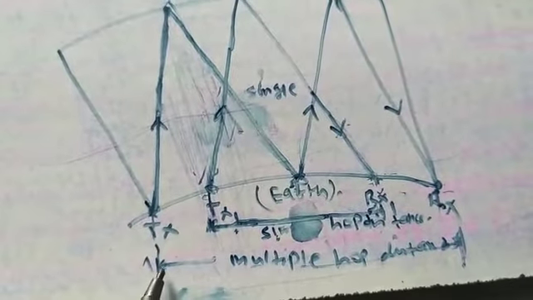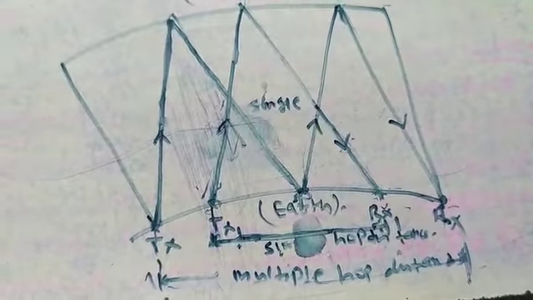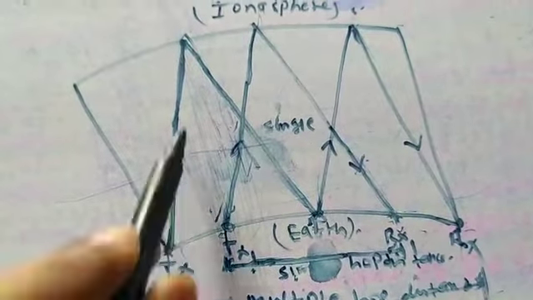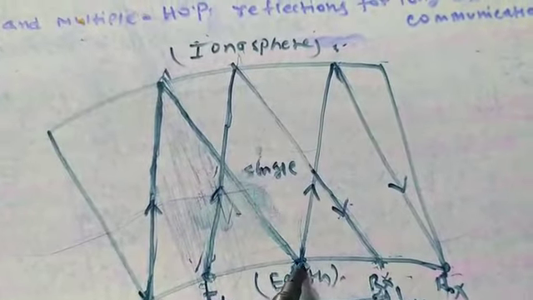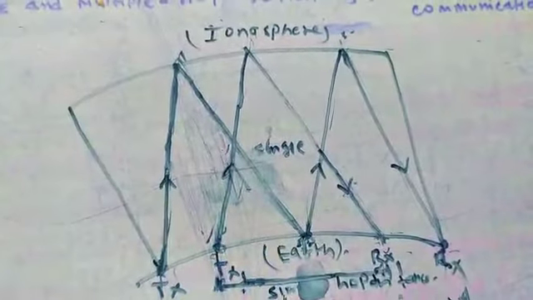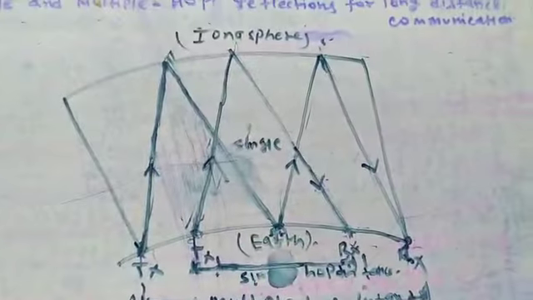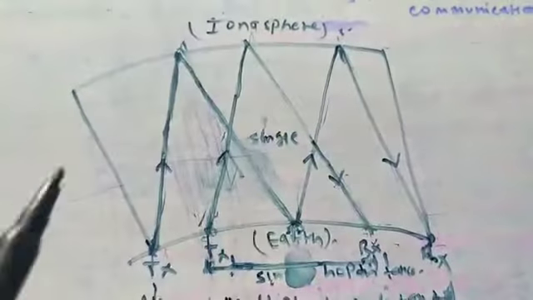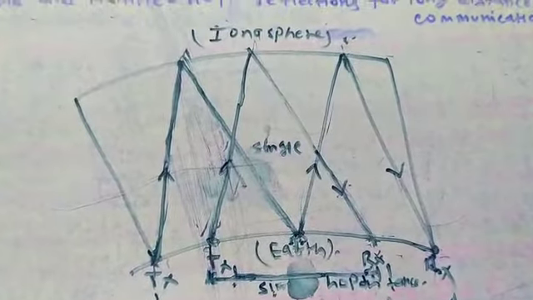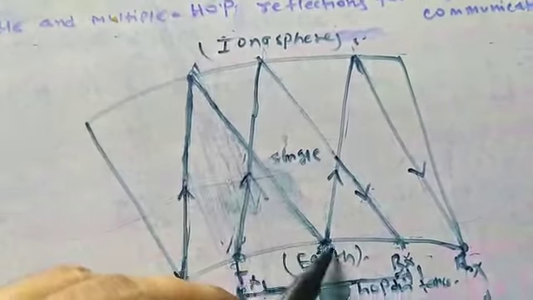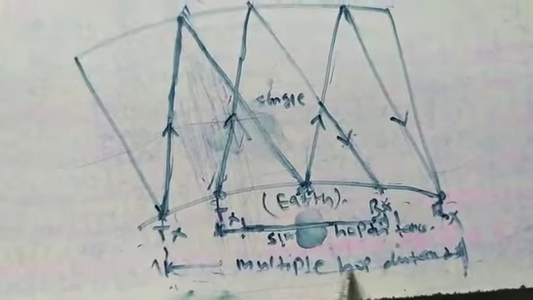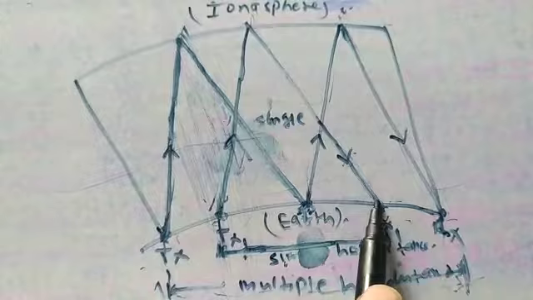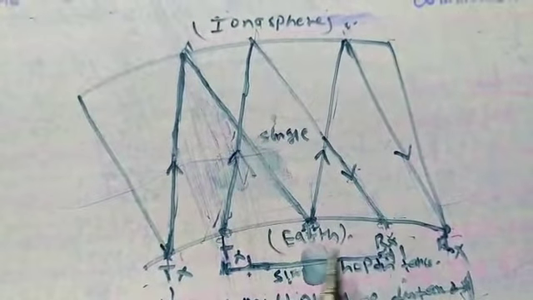So through ionospheric wave propagation you can increase the geographical distance or the coverage area by increasing the multiple hops. Here we are using two hops. This is the first, ground reflected. After ground reflection, again this is the second hop. So in this diagram it is very clear what we mean by single hop and multi-hop communication. Ionospheric wave propagation supports that if you increase the multiple hops, then you can increase the geographical area. This is one hop and this is the second hop. The Tx and Rx give you a larger distance or coverage area compared to Tx1 and Rx1, which is a single hop.